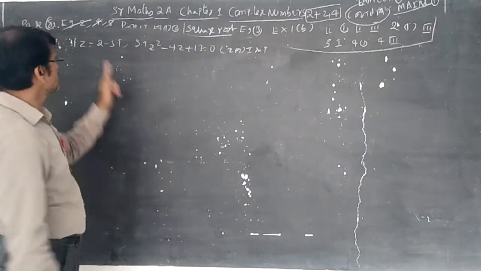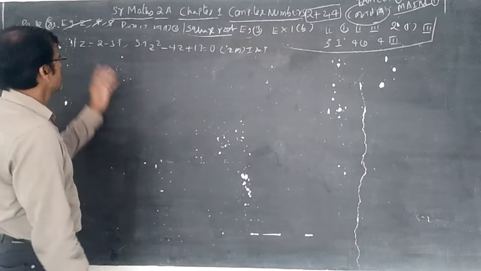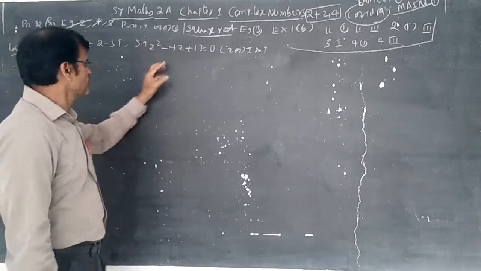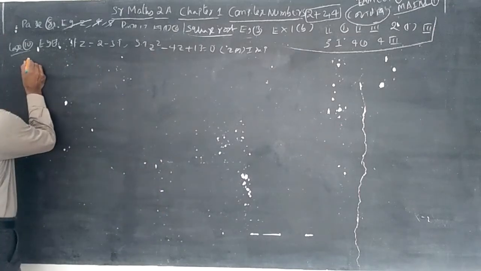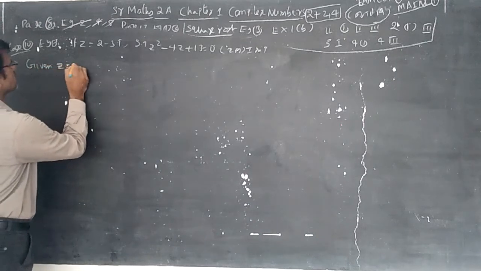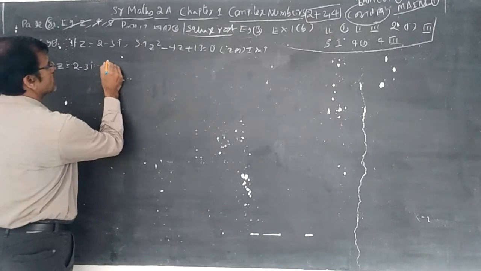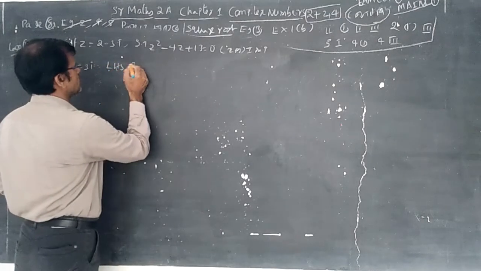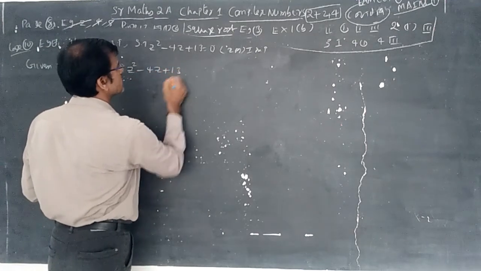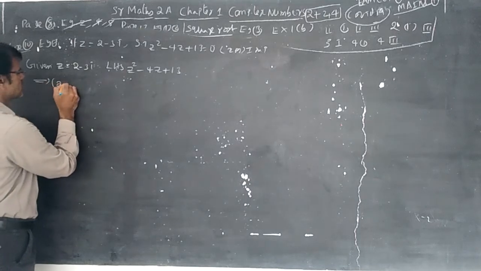Two methods are there. One is to take the 2 to this side and write z minus 2 whole square. Otherwise, substitute this value here, because substituting is the easier method. So given z is equal to 2 minus 3i. Taking the LHS, z square minus 4z plus 13, you should get 0. So simply substitute here.